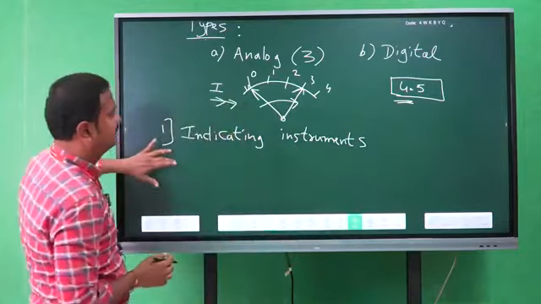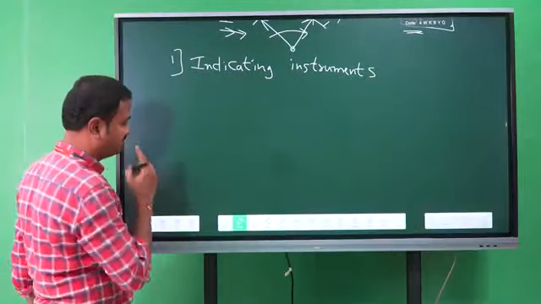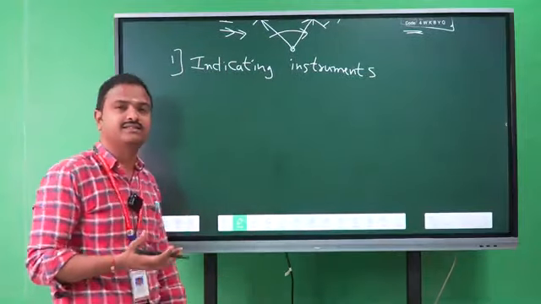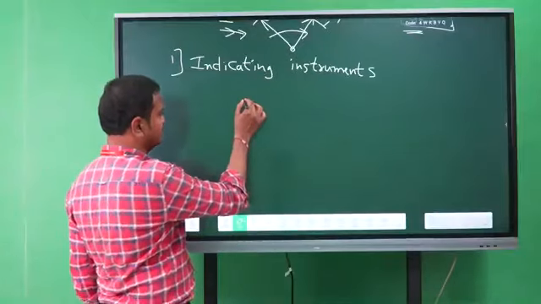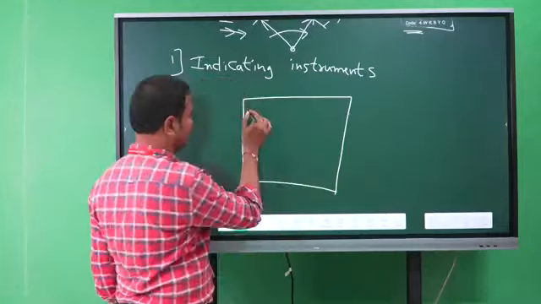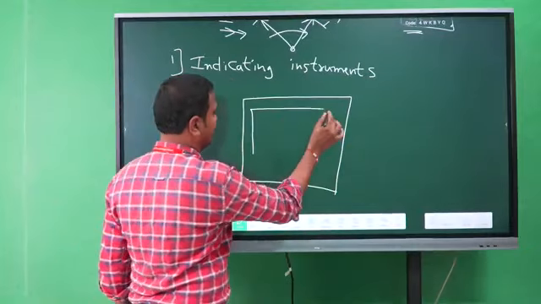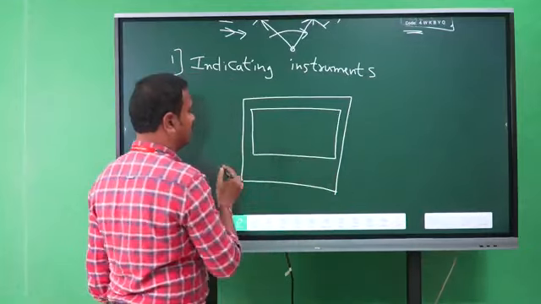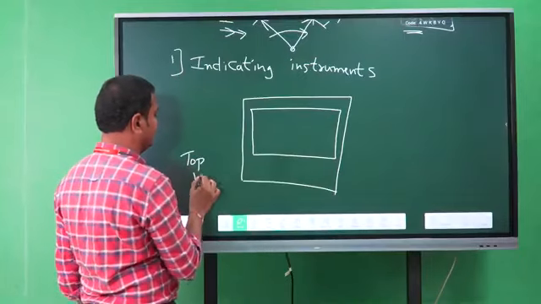Let us see the practical ammeter. An ammeter is an instrument which measures the current. Let us consider a practical ammeter. This is the top view of the ammeter.